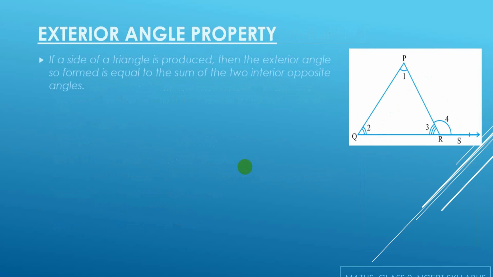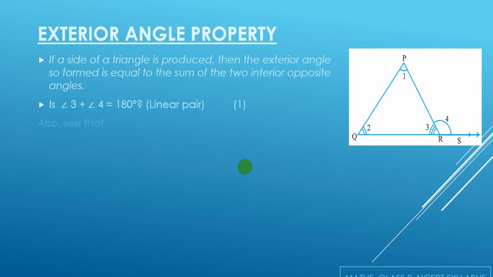Related to this property only, we will be solving one more property, which is the exterior angle property. Now according to this property, if a side of a triangle is produced, then the exterior angle formed is equal to the sum of the two interior opposite angles. So if I look at this figure, in the triangle PQR, I am extending my line QR to S. So the exterior angle which is formed is PRS, that is angle 4. It is equal to the sum of angle 1 and angle 2. Now how are we going to prove this?